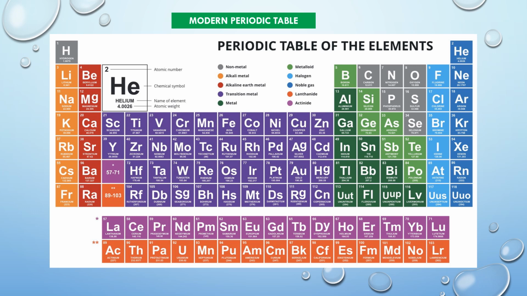The current standard table contains 118 elements to date. The modern periodic table is also known as the long form of the periodic table or the extended form of the periodic table.